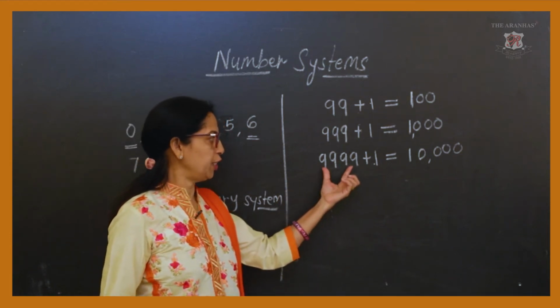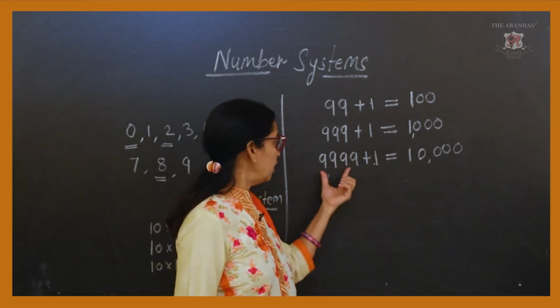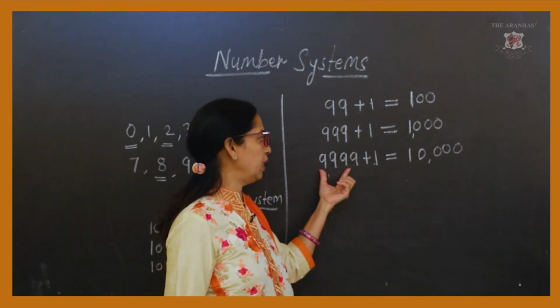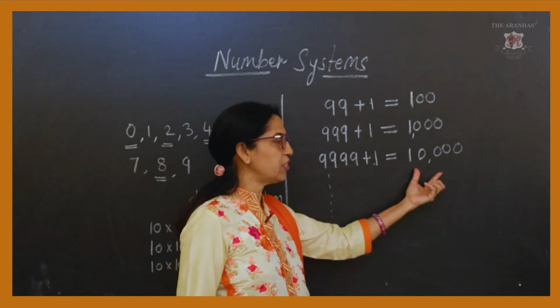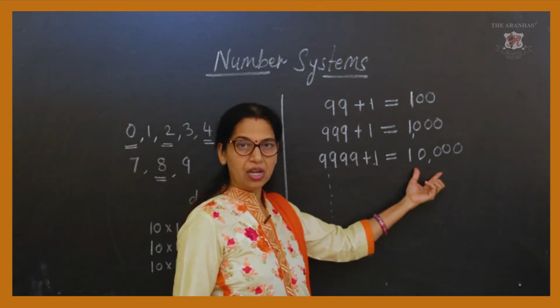So you get the greatest 4-digit number, and addition of 1 gives the smallest 5-digit number.